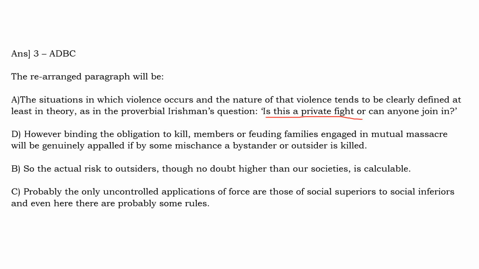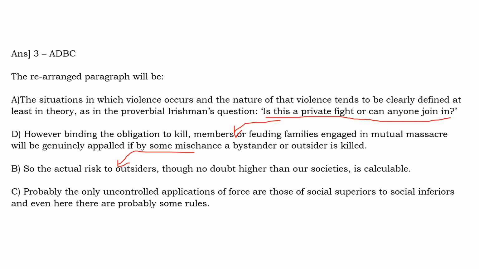So here we are talking about this private fight or whether anyone can fight. This is followed by this one. When there is a fight between two parties and another person who is a bystander tries to join in, he has to ask whether it is a private fight or anyone can join. Then it is talking about why, when people are fighting with each other, they will be very much shocked if a bystander or an outsider is killed. So the sequence is followed, and because of which the actual risk to outsiders is very less. So this logic flows there.